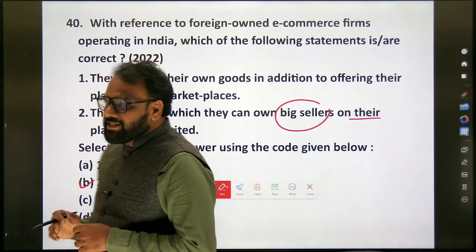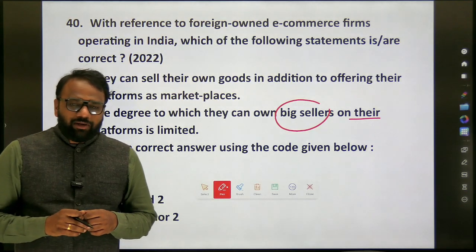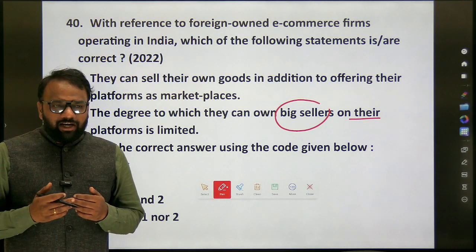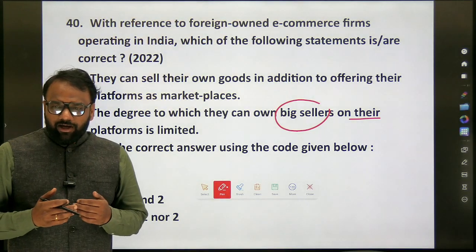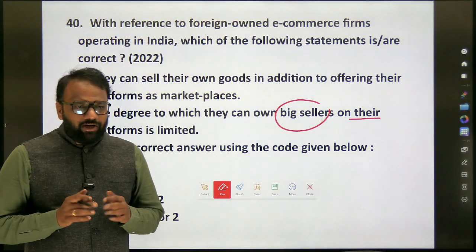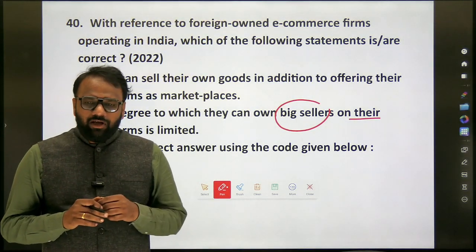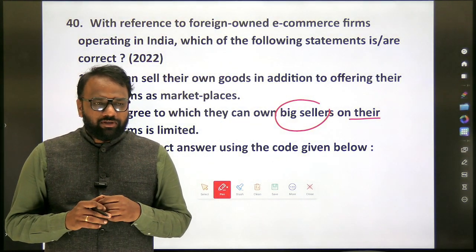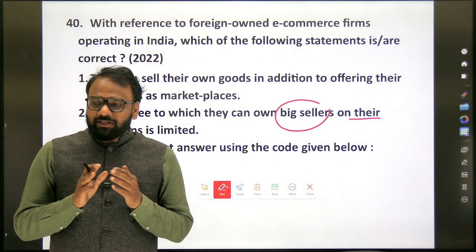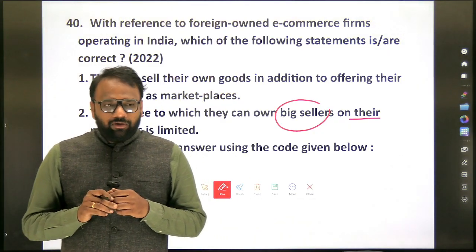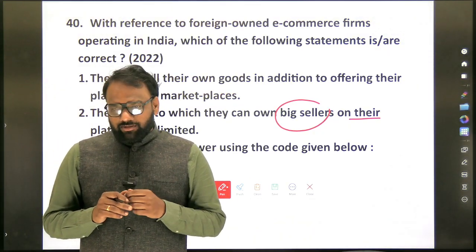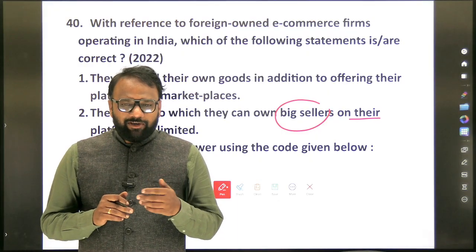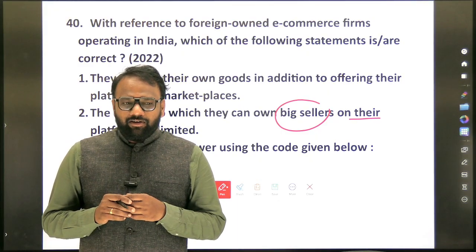But let's understand what these statements are. When it comes to e-commerce firms, are there Indian-owned e-commerce firms in India? There are Indian e-commerce firms as well as e-commerce firms owned by foreigners. Now, what are the various dimensions we are supposed to think about here? What is the FDI allowed in e-commerce? 50%, 75%, or 100%? 100%.